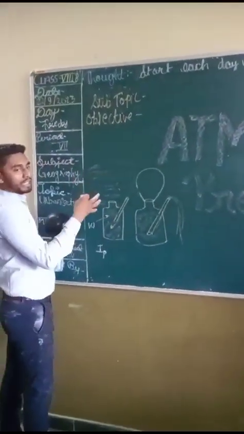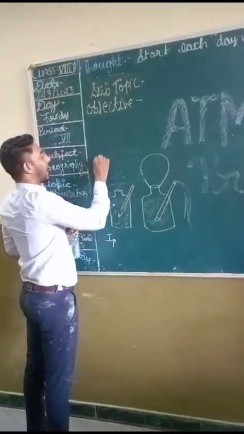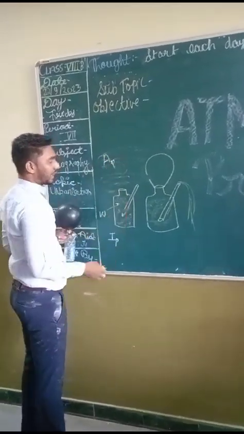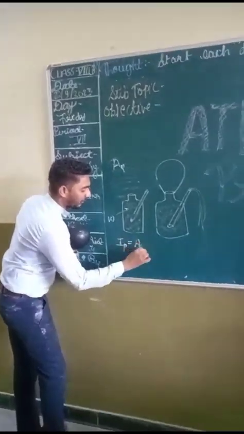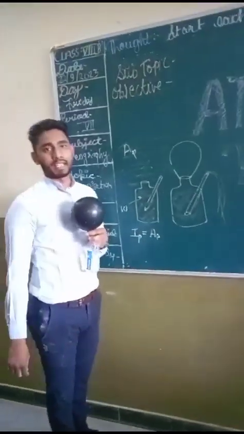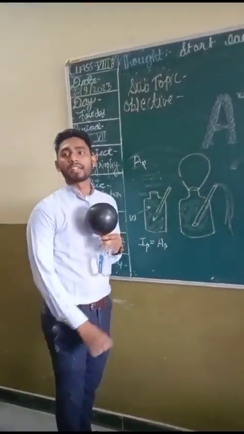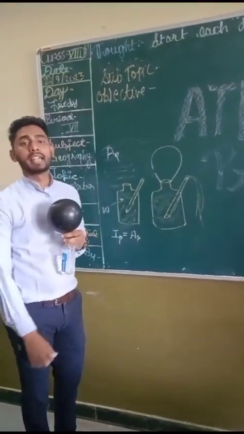And if I am talking about the pressure outside the bottle, that is atmospheric pressure. So in this condition, internal pressure is equal to the atmospheric pressure. That's why water is not flowing.